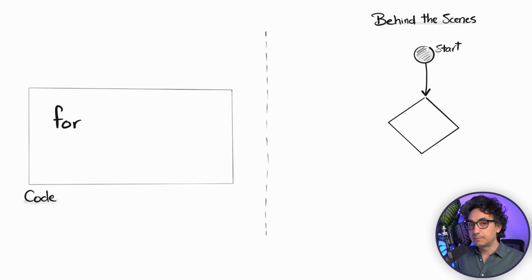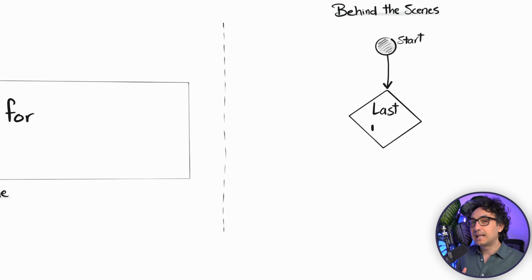So the condition is gonna be always like this: is it the last item? So it is actually asking, am I done? Is it the last item in the group of items? You will understand exactly what I mean with this once we have an example. And as usual, the answer for each condition could be either true or false. So this is what's gonna happen once we specify a for.